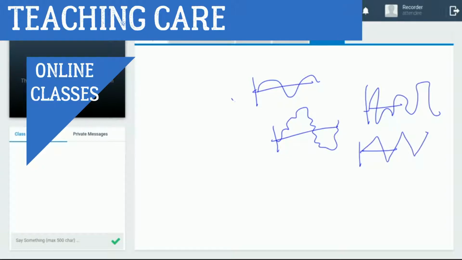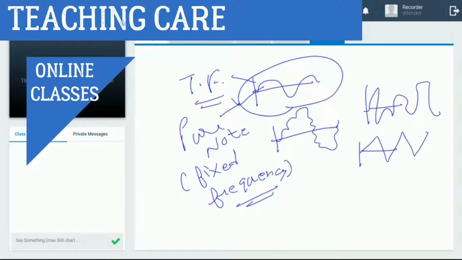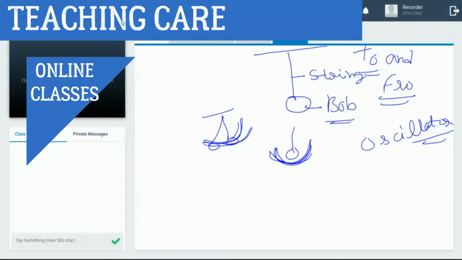The first one is a pure mode. Pure mode means fixed frequency. That's the tuning fork mode. It vibrates at a fixed frequency, known as pure mode. Am I clear?